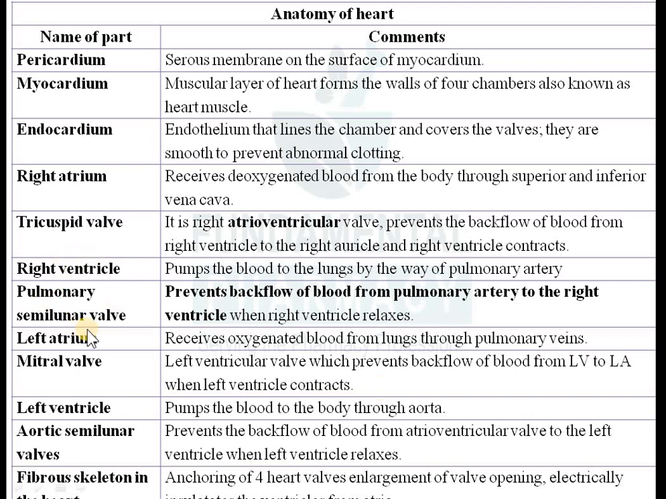Pulmonary semilunar valve. Pulmonary semilunar valve कहाँ पे होगा? As the name indicates, pulmonary semilunar valve, so it is present in the pulmonary artery to prevent the backflow of blood from artery to the right ventricle. Okay, so right ventricle में जब pumping होता है तो right ventricle का blood कहाँ जाएगा आपका? pulmonary artery में. Again उसका back flow ना हो इसलिए pulmonary semilunar valve वहाँ पे रहता है. Aortic semilunar valve भी होता है.